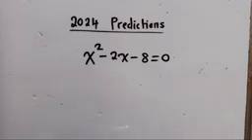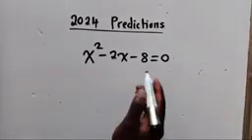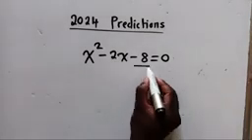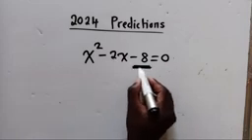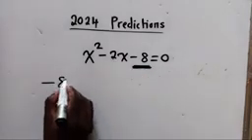We call them factors. Those two numbers, when you multiply them, give you negative 8, and when you add them, give you negative 2. This is what I normally do myself, and I think it can work for you. You go to the number which doesn't have a letter, and that is negative 8.